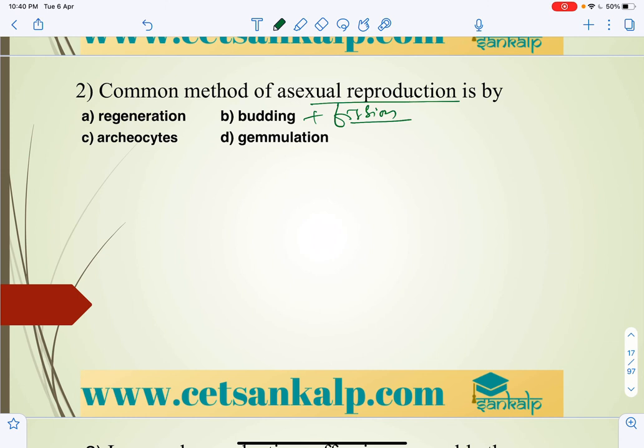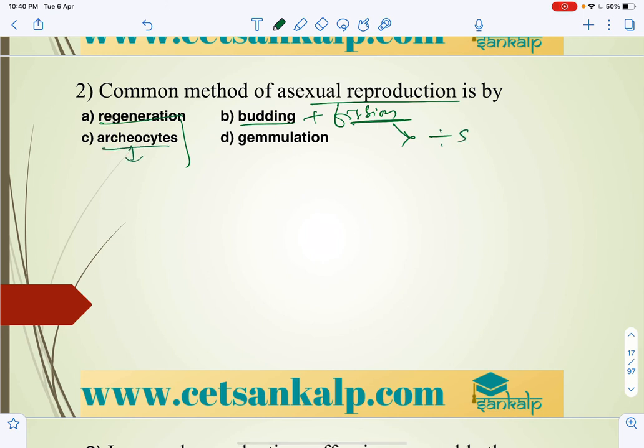Budding is seen in hydra and yeast, and along with that in spongilla, internal and external, and fission in bacteria and protozoans. Regeneration is the growth of a lost part, budding is the external growth, and in fission the parental body divides.